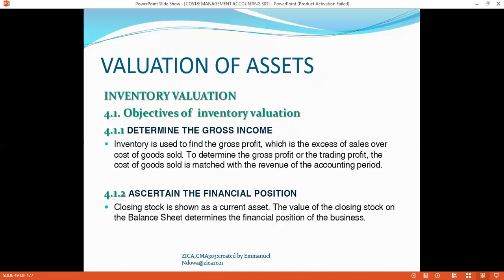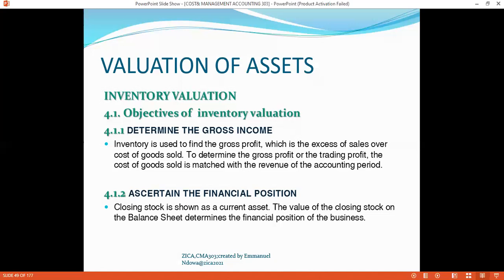And then, in line with the impact on the income statement, the valuation of inventory might also have an impact on the statement of financial position, because the statement of financial position is a snapshot of the state of the company.